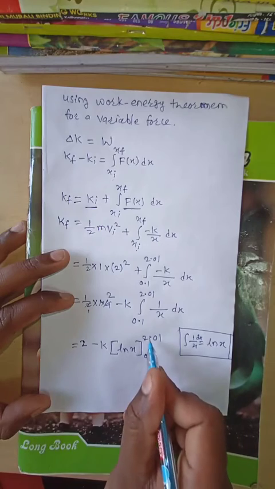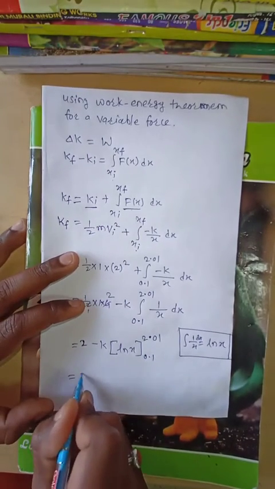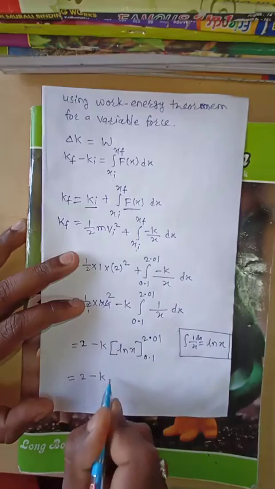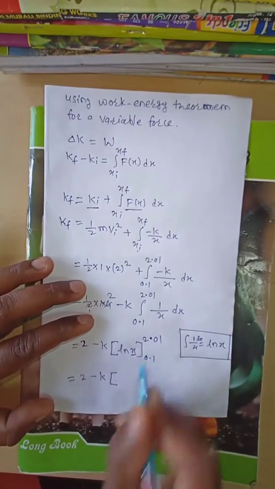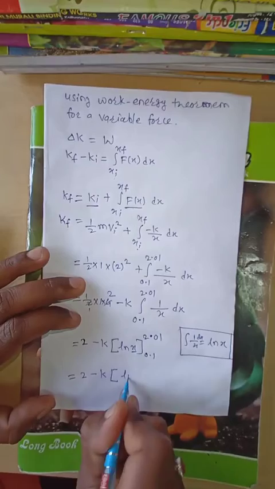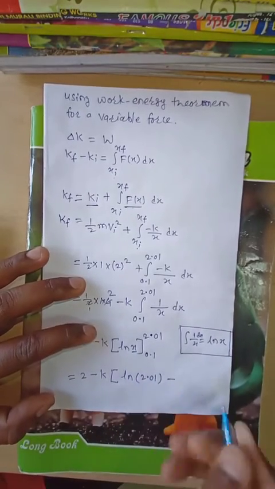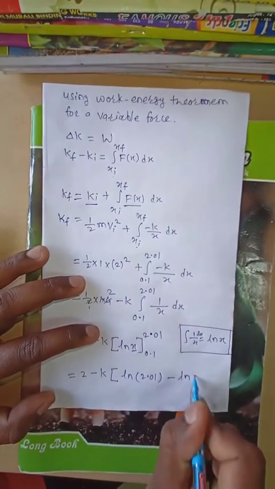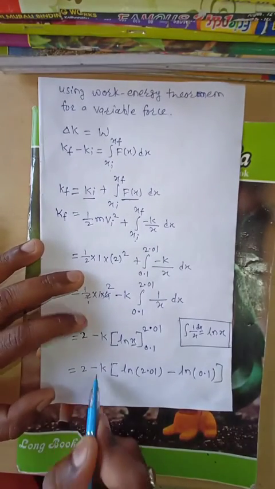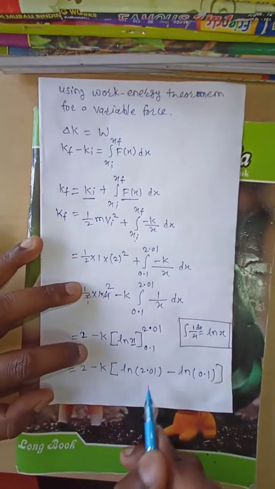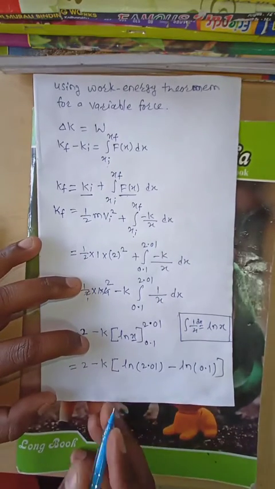Now we have to put the upper limit minus the lower limit, this is 2 minus k. In place of f(x) we first put the upper limit, that is log of 2.01 minus log of 0.1. So this is 2 minus k into log of 2.01 minus log of 0.1.